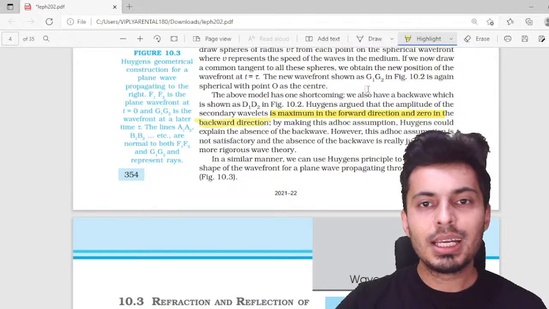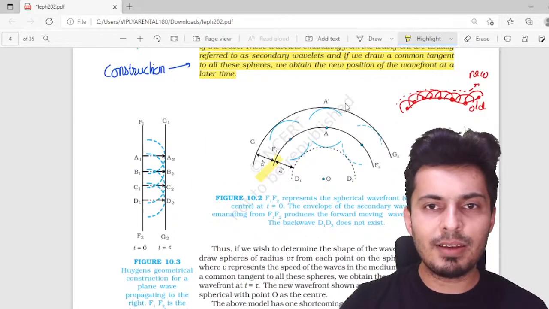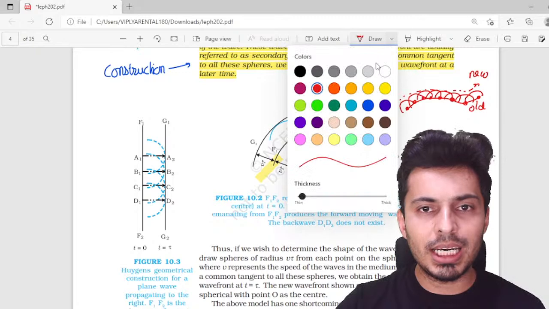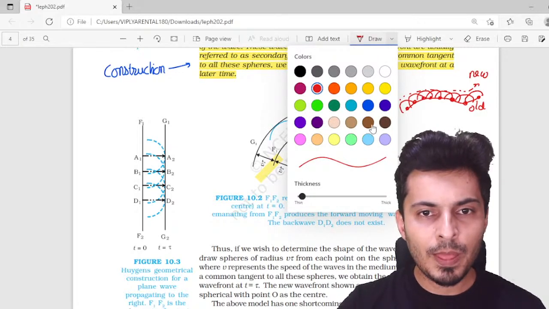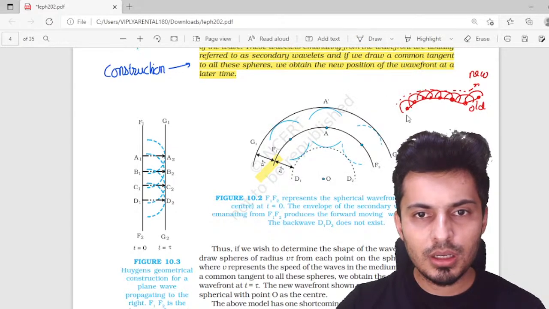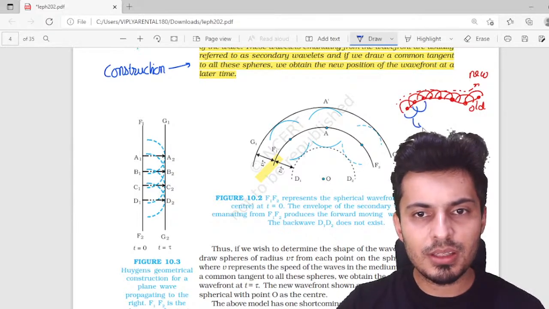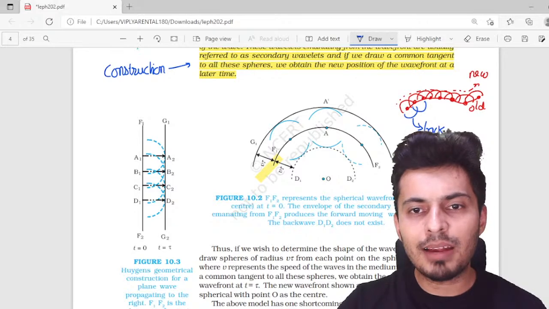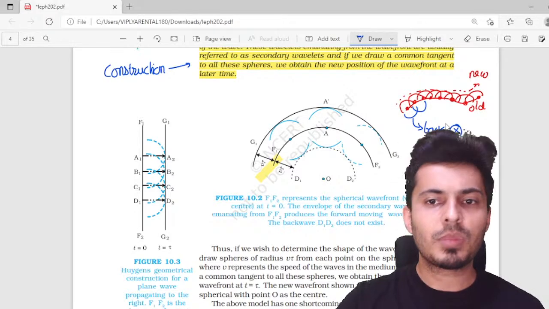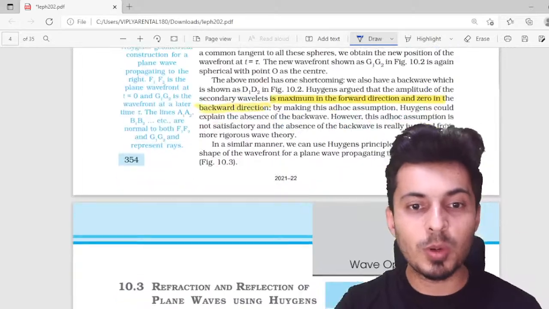Very, very important. That means whenever you draw the secondary wavefronts, do not draw it backwards. This is not allowed, meaning over here, do not draw backwards. So this is the wavefront backwards. These are the wavefronts in the back. The back wavefronts should not be drawn. Remember that. It always propagates in the forward direction.